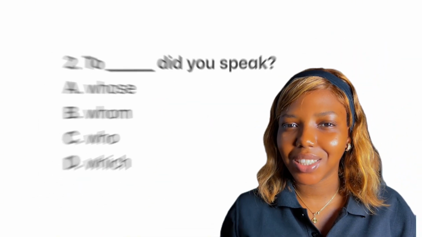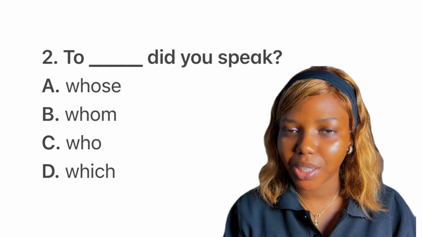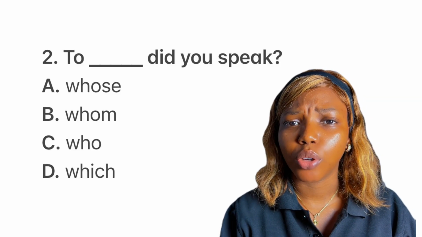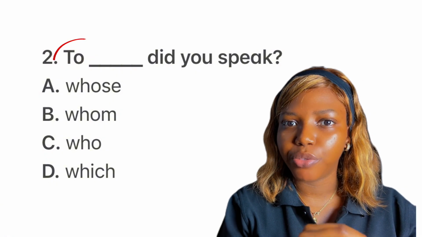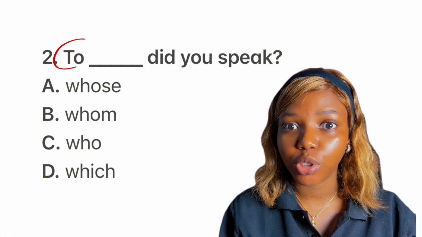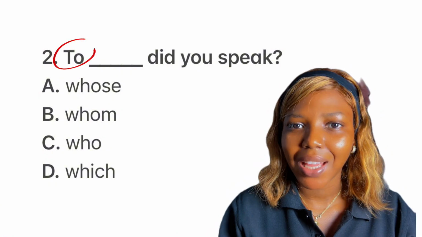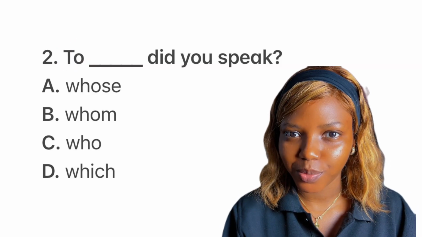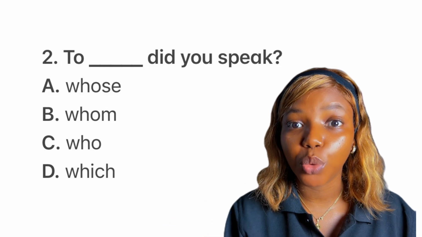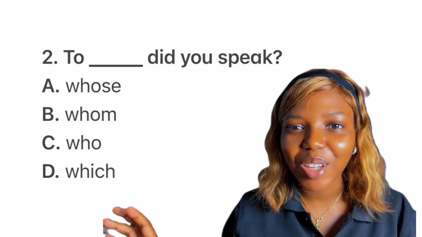If you're writing English exam, you need to know this English tip. It is very, very important. Okay, when a preposition such as for, about, from comes before the blank space and it refers to a person, please use whom. Do not be tempted to use who. Okay, use whom. Now take a look at this question.